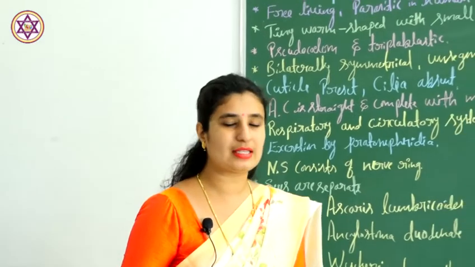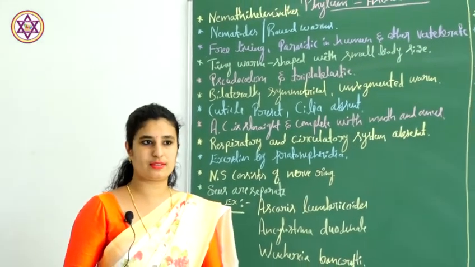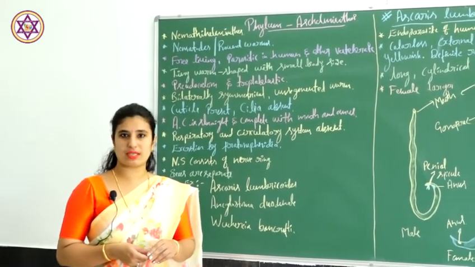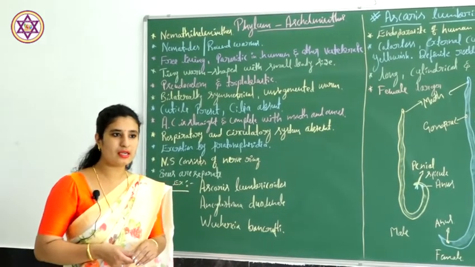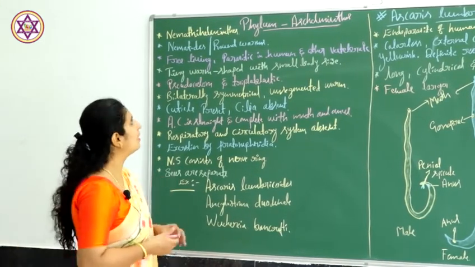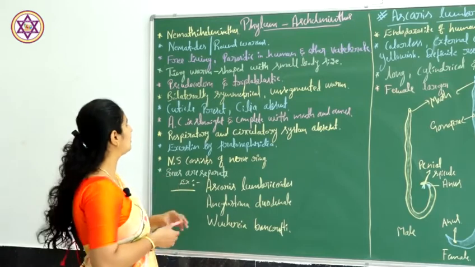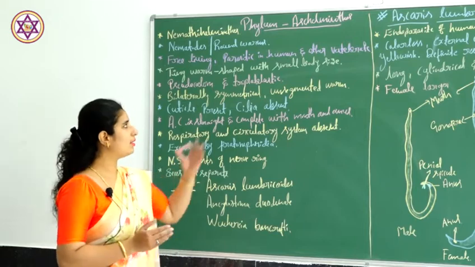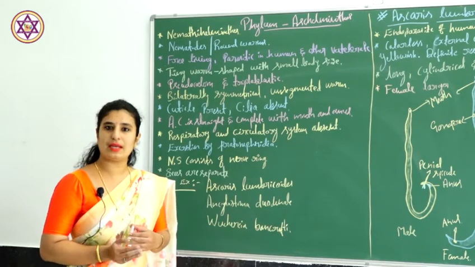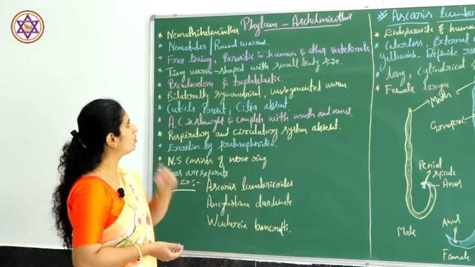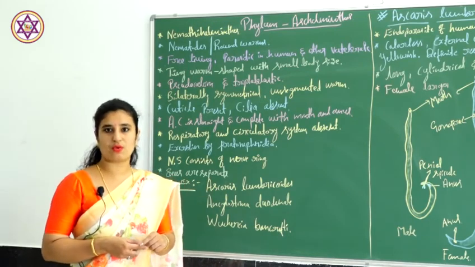In this class I am going to discuss about phylum Aschelminthes. Last class we were discussing about the phylum Platyhelminthes, which means flatworms, and in this class I am going to explain about the Aschelminthes. This phylum is also called Nematyhelminthes. The organisms which come under the Aschelminthes are commonly called nematode worms, or we can also call them roundworms.